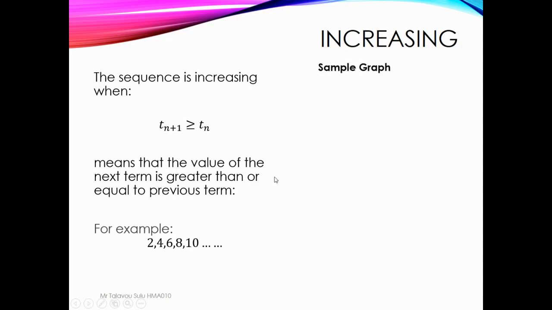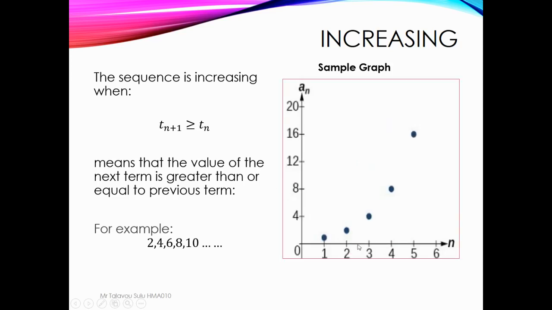If we plot this onto a graph, we have something like this. Say n is equal to 1, 2, and then 4. If we plot the points, it will go up like this.